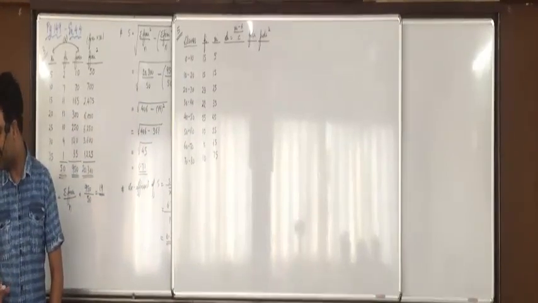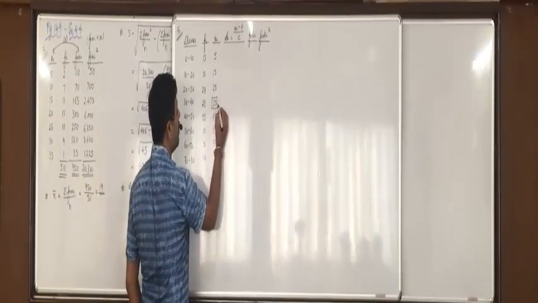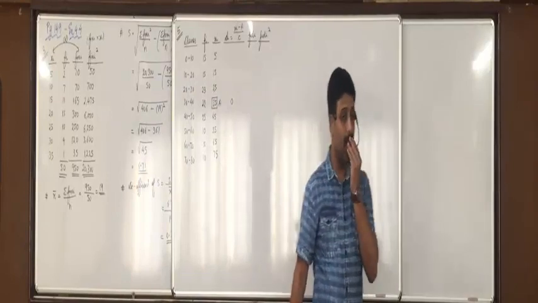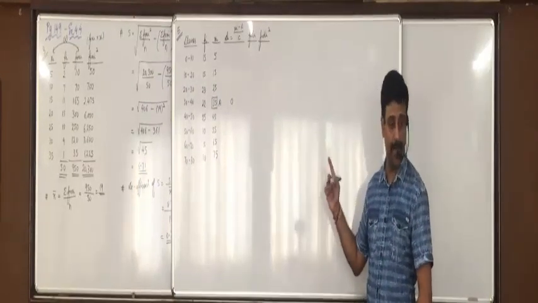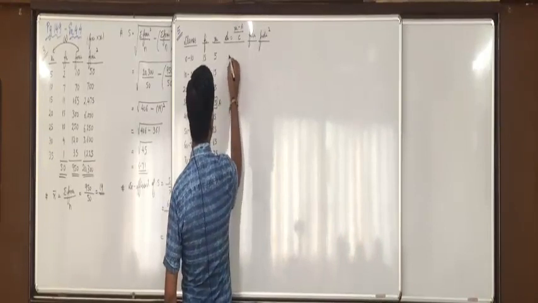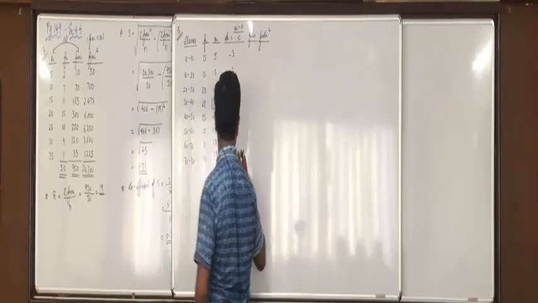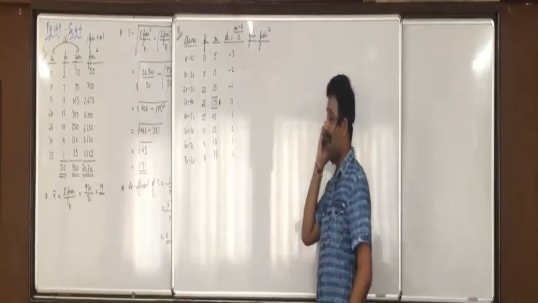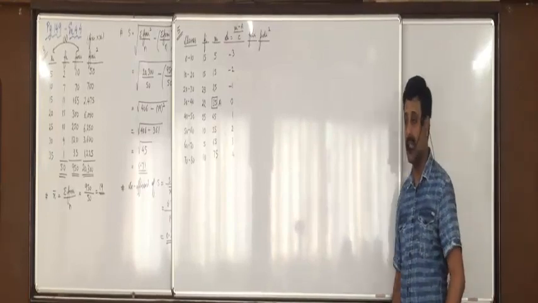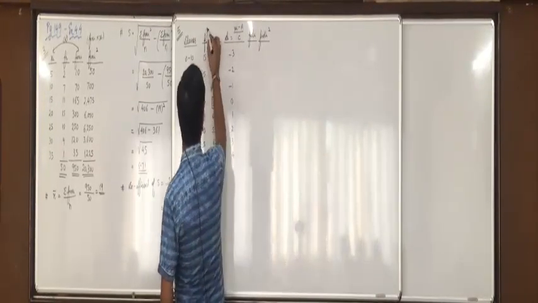Any doubts in this? Now suppose we take 35 as our assumed mean, then in front of that you'll write 0. Do you remember this? In front of the assumed mean you'll write 0. Above that minus 1, minus 2, minus 3, and below that 1, 2, 3 and 4. Any confusion in this? Now Fi Di means these two are to be multiplied.